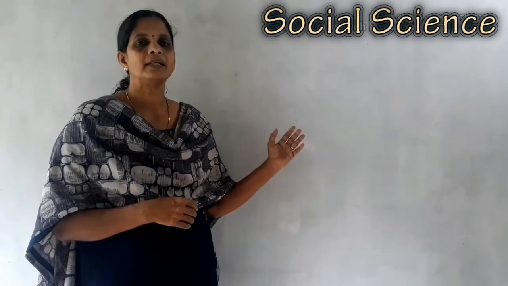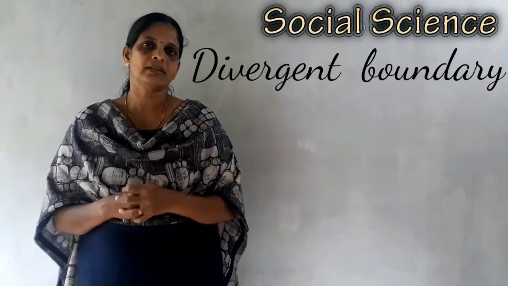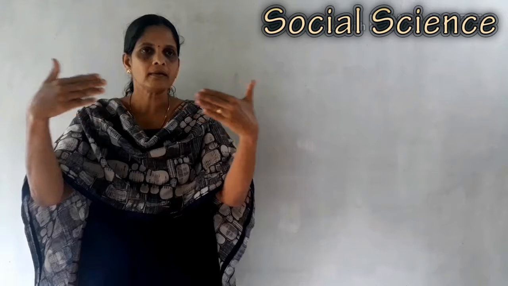The second point is the divergent boundary. As the term clearly suggests, a divergent boundary means when two adjacent plates are moving away from one another. When two adjacent plates are moving in different directions, moving away from one another, they form different types of land features. That is called a divergent boundary.